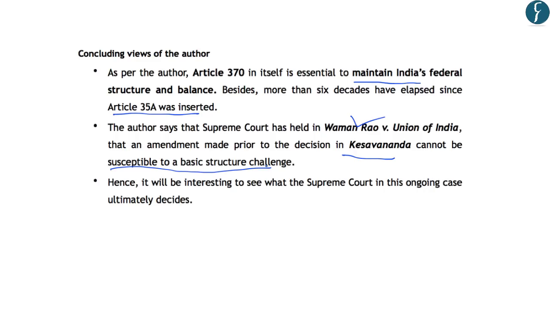So finally, the author says that it will be interesting to see what the Supreme Court in this ongoing case ultimately decides. So basically, it is a news in transition, and let us wait for the story to unfold. With this, let us move on to the next article.